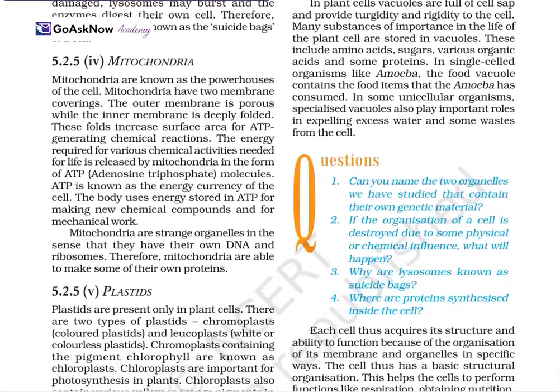Now the mitochondria. Mitochondria are also known as the powerhouse of the cell. Mitochondria have two membrane coverings: the outer membrane is porous while the inner membrane is deeply folded. These folds increase the surface area for ATP production, and the energy required for various chemical activities of life is released by mitochondria in the form of ATP, which is adenosine triphosphate. So simply, their function has been explained here.